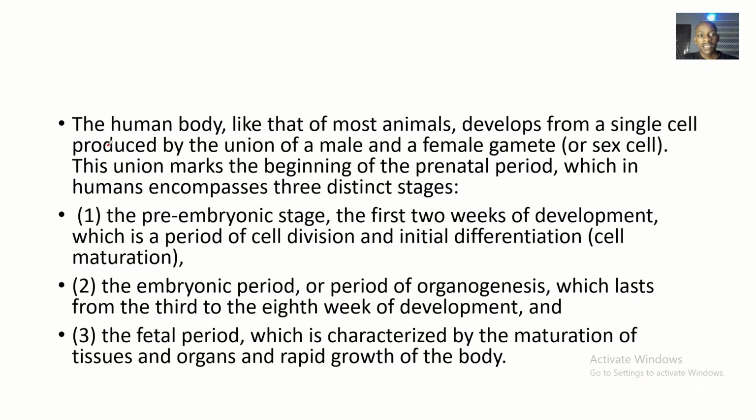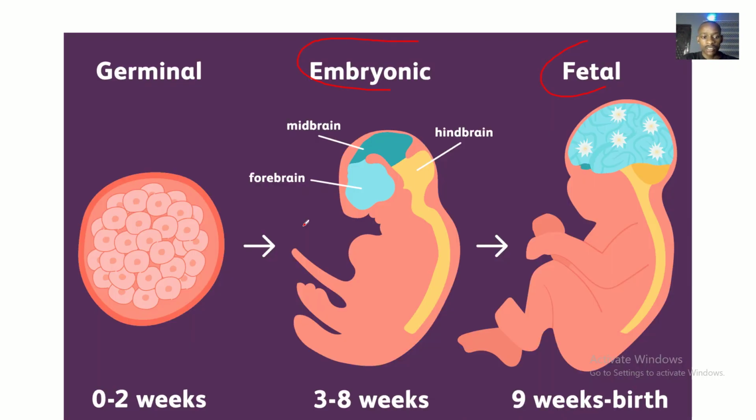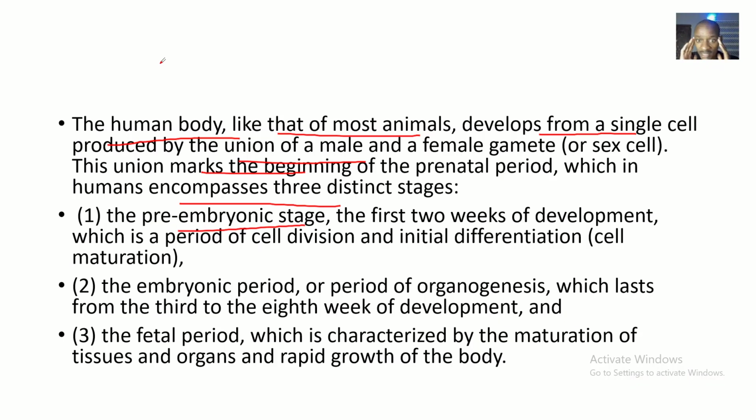So basically, the human body, like that of most animals, develops from a single cell, the zygote, which is produced by the union of the male and female gametes. Now the union marks the beginning of the prenatal period, which in humans encompasses three distinct stages. The first is the pre-embryonic stage, or the germinal stage, and each of these stages has a duration where they start and end. So just pay attention, guys.